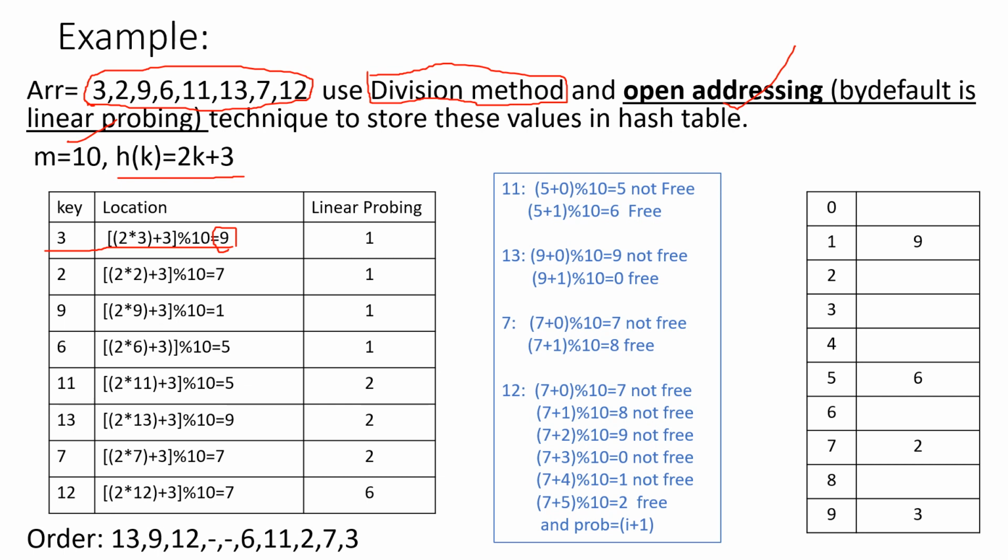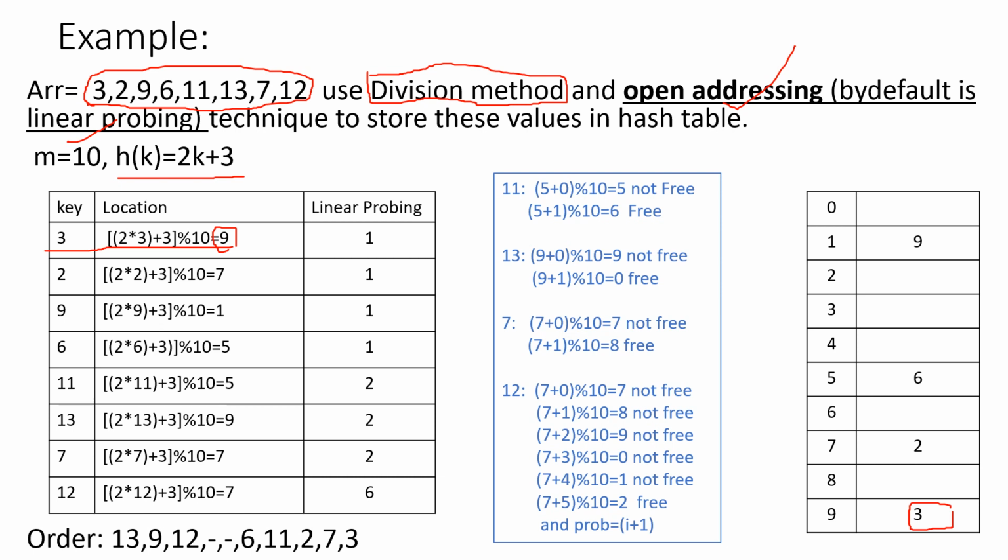Here I'll go and check the table. This is my first key, which means my table is empty. So the index value for the key 3 is 9, and I'll go to the 9th index and store 3 there. So here there is no collision, so I'm not performing any linear probing. I simply use the division method.